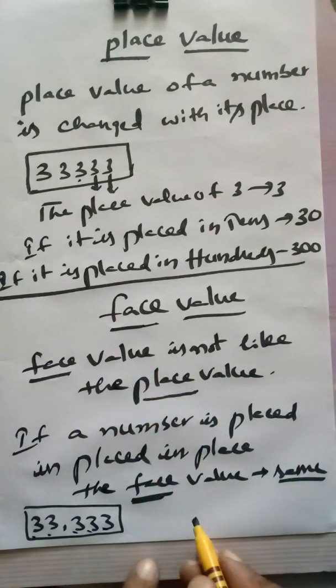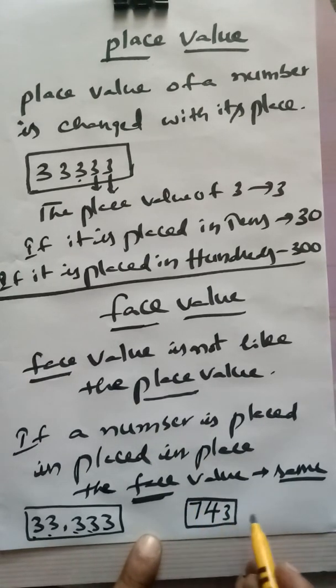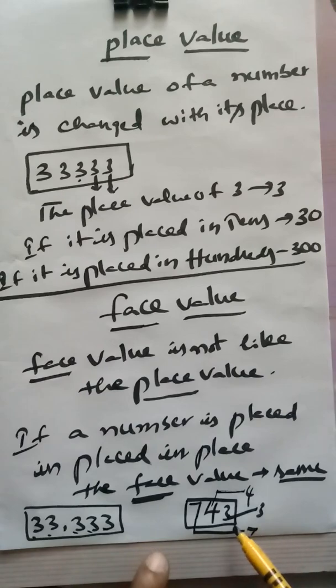I will give one another example for you. 743. Here the face value of 3 is 3. Face value of 4 is 4. Face value of 7 is 7. Understand children? అదేవిధంగా ప్లేస్ వాల్యూ గురించి మాట్లాడితే the place value of 3 is 3, the place value of 4 is 40, place value of 7 is 700. ప్లేస్ వాల్యూ అనేది మారుతూ ఉంటుంది, ఫేస్ వాల్యూ అనేది అదే నెంబర్. For face value, this 3 is 3, this 4 is 4, this 7 is 7.